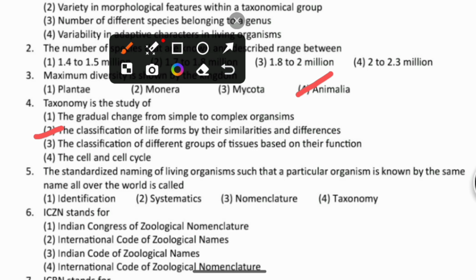And the classification of different groups of tissues based on their function is also not called taxonomy. Tissue classification is histology, not taxonomy. The gradual change from simple to complex organisms is called evolution. The cell and cell cycle is cell biology, not taxonomy. The right answer is the classification of life forms by their similarities and differences.